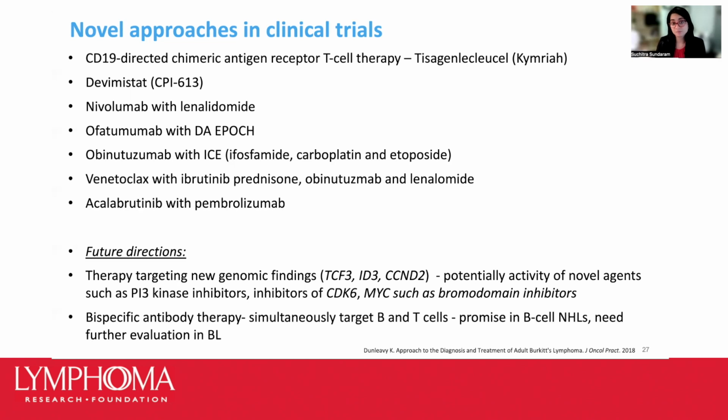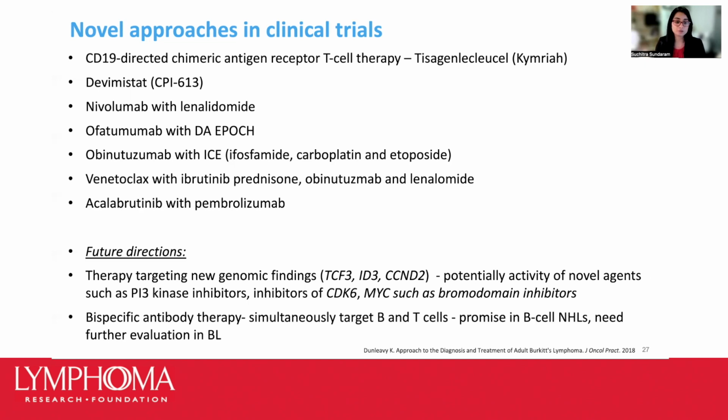Some other agents that we've seen are devimistat, which is CPI-613, that disrupts mitochondrial function and targets enzymes involved in cancer cell energy metabolism. Nivolumab, which is an immunotherapy that harnesses the immune system to fight cancers, in combination with lenalidomide, which is an immunomodulating drug. Ofatumumab, which is a fully human monoclonal antibody to CD20, in combination with dose-adjusted R-EPOCH that we've seen before in the frontline setting.